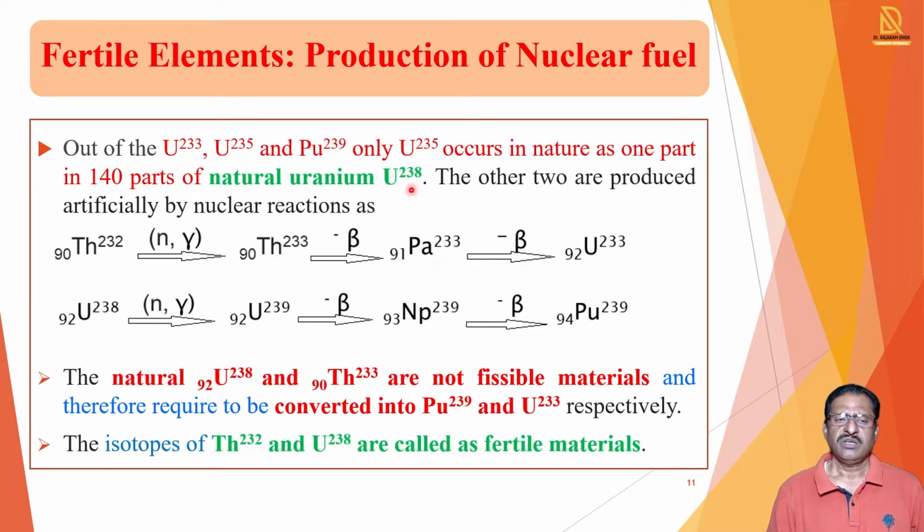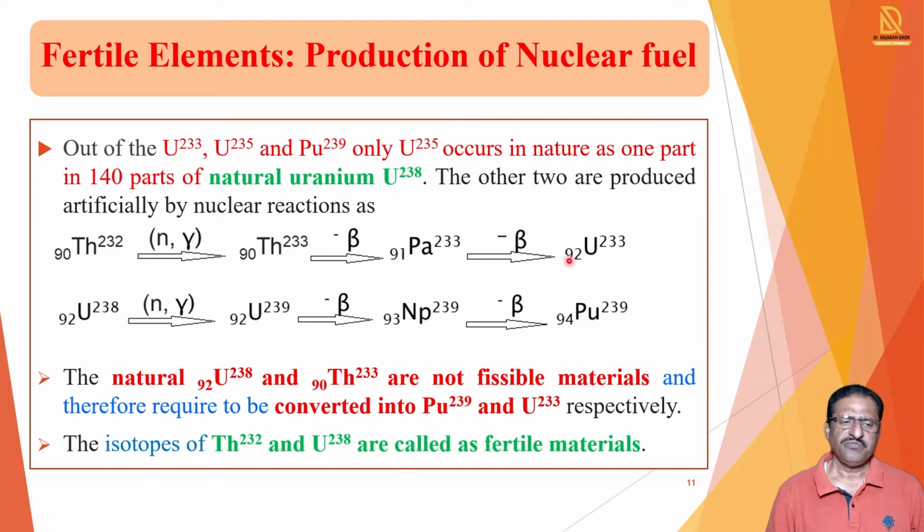And any other higher nuclei are produced artificially by nuclear reactions in the nuclear reactor. So we see how these higher nuclei are produced, and these higher nuclei are also used for nuclear fuel, or they can be used for producing higher nucleus radioactive elements. So we see here that uranium-233 is produced.